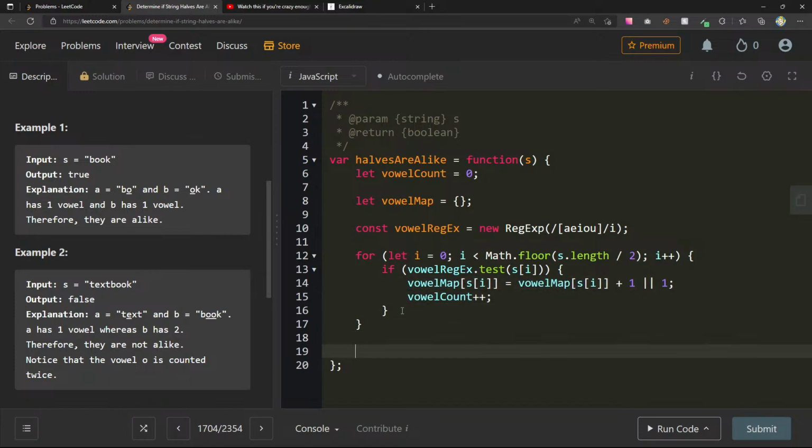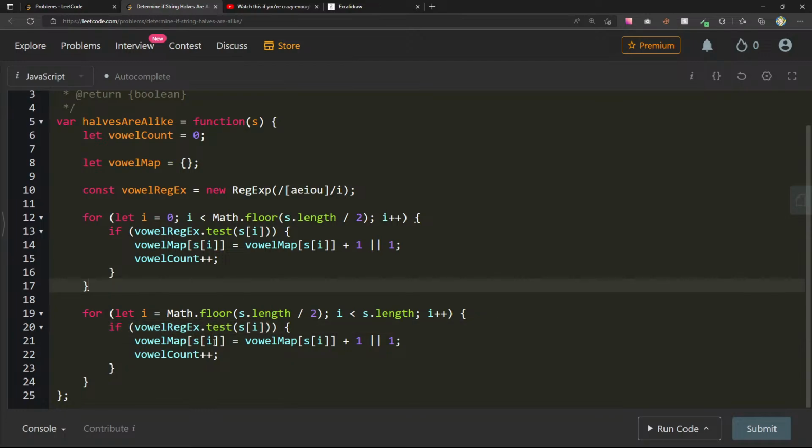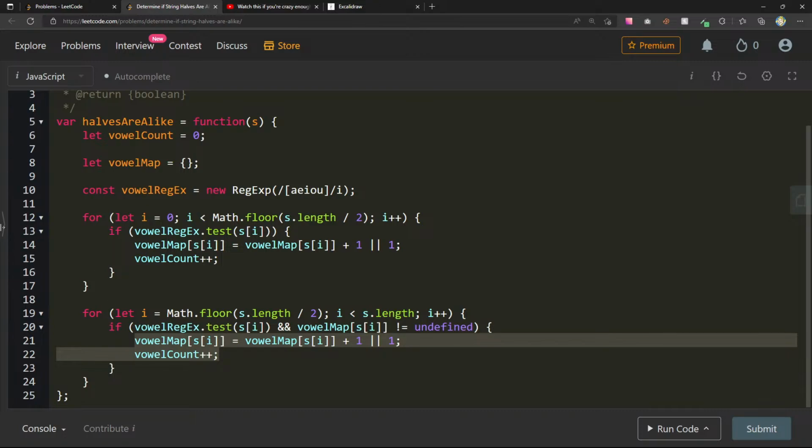Okay. And now here we can do for let i equals, again, Math.floor, i less than or equal to s.length, i plus plus. We'll do the same thing. If vowelRegex.test, if it's a vowel. So if it's a vowel, and here I want to say if it's a vowel and vowel map at s at i is not equal to undefined, then let's say vowel count. Now do we want to say,